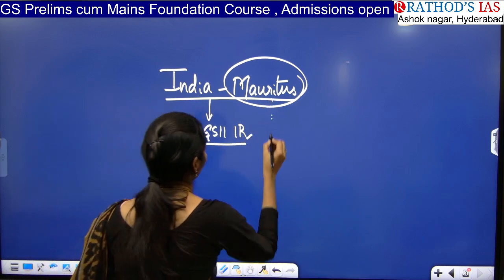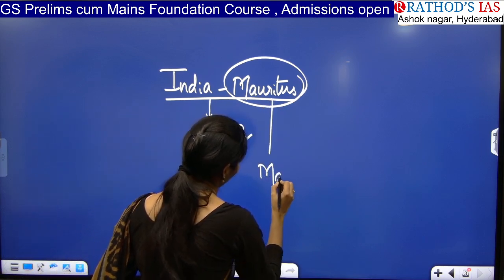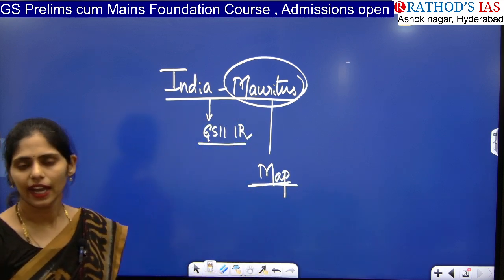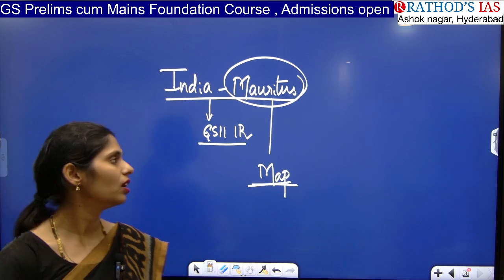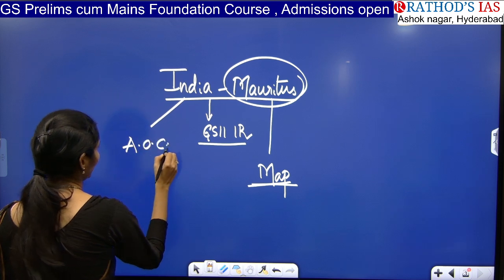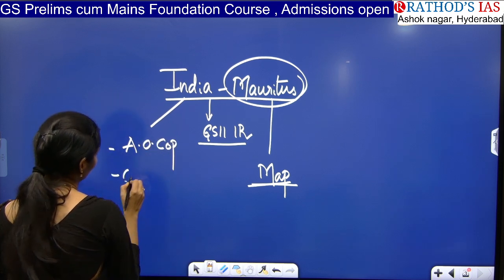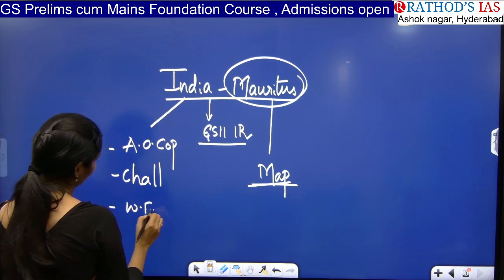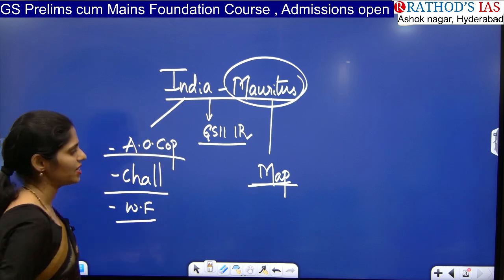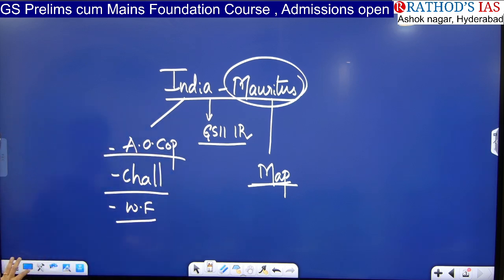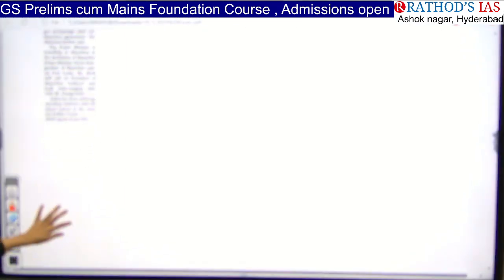Here the first step you have to do is see the map of Mauritius in your atlas, see the location and mark it. Then you have to see the areas of cooperation, what the challenges are and what is the way forward. That's it. In international relations, you have to make these notes, then your work is done. It's very simple. Okay, now let us see the context.